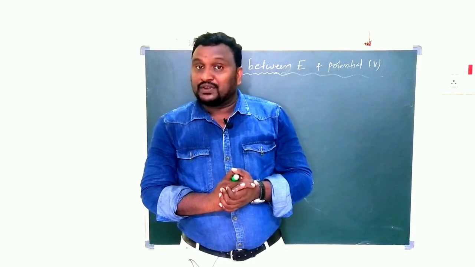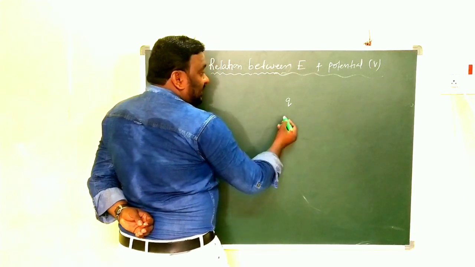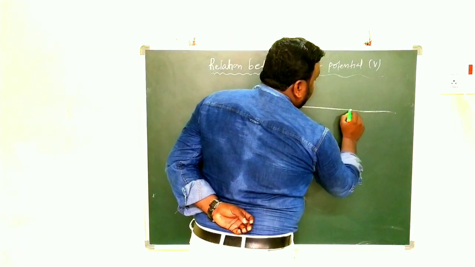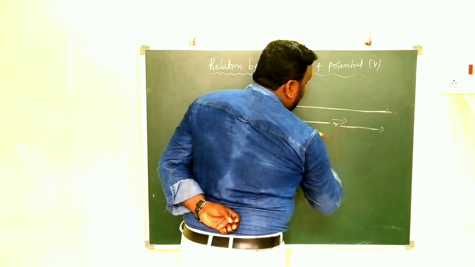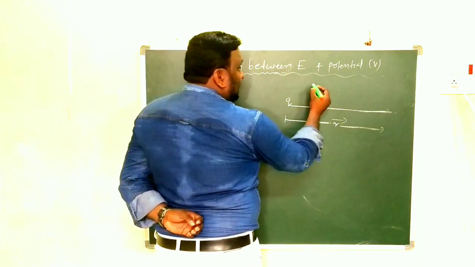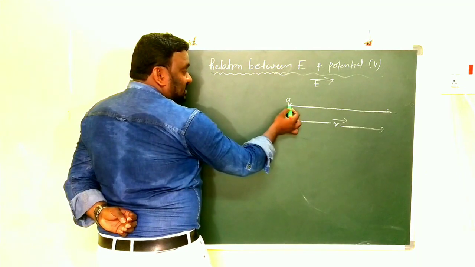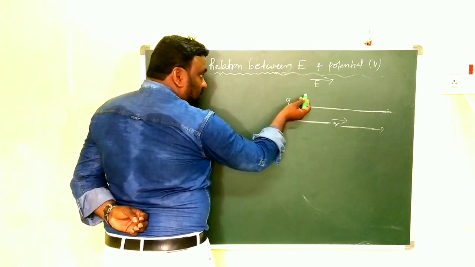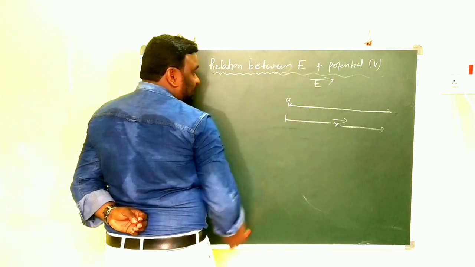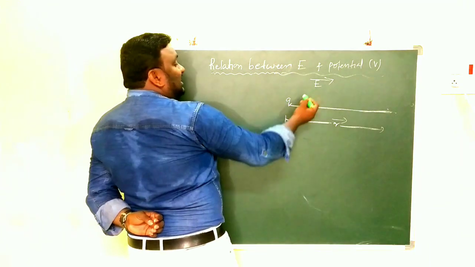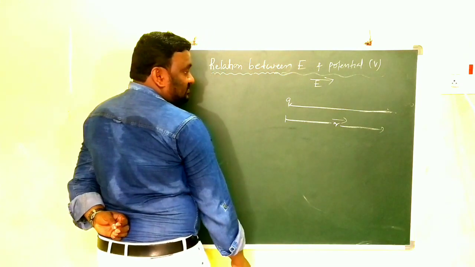For that I am taking a charge Q. Its electric field is in this direction, and this is the position vector R. The charge Q has an electric field around it, E arrow. This is the electric field intensity, and the electric field intensity and position vector are both in the same direction, clear.